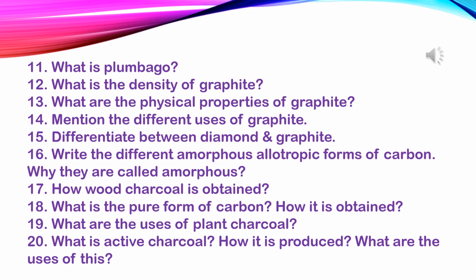Question number 15. Differentiate between diamond and graphite. First I am discussing diamond points, then graphite. Number 1. Diamond is transparent and colorless. Its crystal is octahedral in shape. Graphite is dark grey in color. Its crystal is hexagonal in shape.